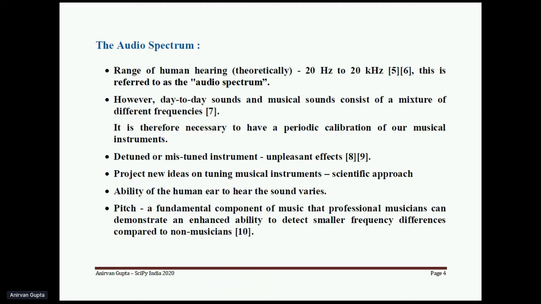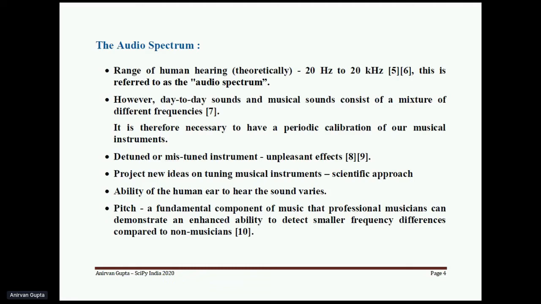Several ready-made electronic tuners are available in the market. But the thing is, whether we rely on them, how do we know that they are giving us perfect results? That is a matter of great concern, because the manufacturer never gives user manuals or some kind of background theory that they have used to develop those instruments, and that is a major concern for us.